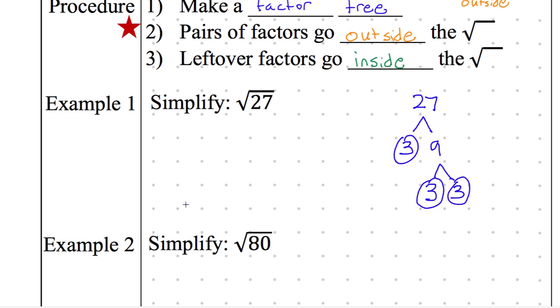Next step, and our final step. Who can tell me the answer? Who can do the pair stuff? 3 root 3, right? Why? What pairs did you make? The 2 on the bottom. So those 2 go on the outside. And the one that is not a pair, like this one, goes on the inside. And he told us it was going to be 3 square root of 3.